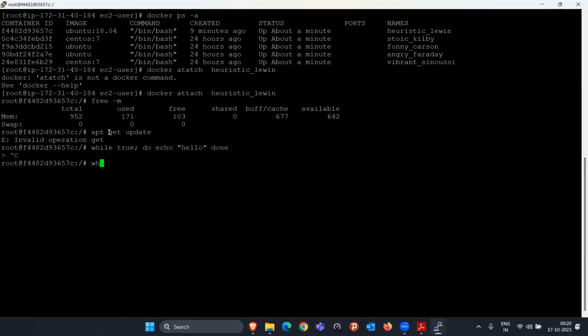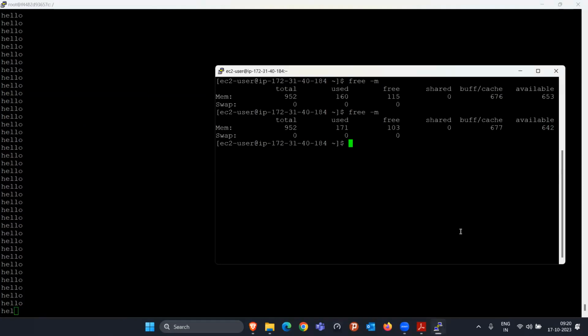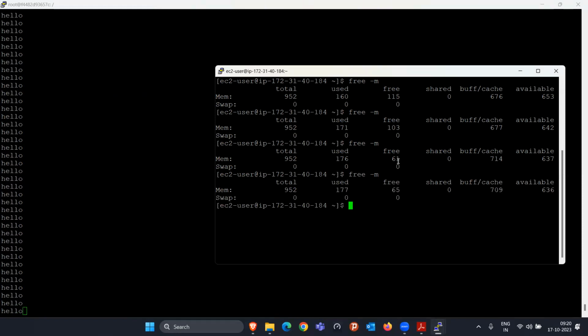Just hold on a second. See, it is printing hello, hello, so that means they will be taking some RAM here. They keep printing hello, hello. If I type free -m here for you, you can see they're utilizing RAM, only 61 MB RAM is there, because they keep printing hello, hello, hello.